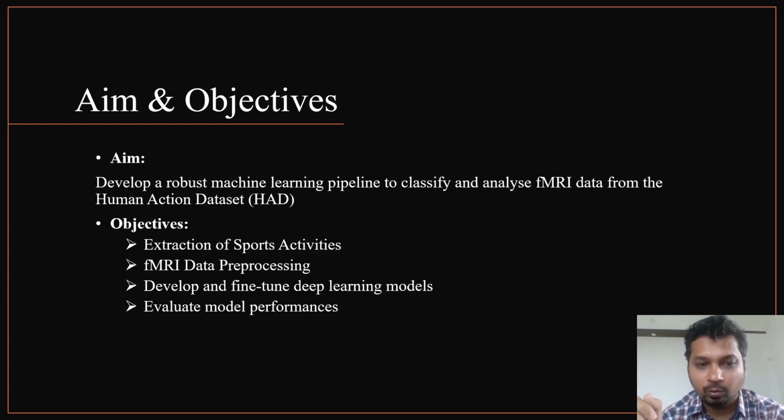For pre-processing, the HAD dataset that we are referring to already provides initial pre-processing such as motion correction, smoothing, and slice timing correction, but the data is still large and complex. Therefore, we need to further pre-process the data to make it more manageable, like extracting key features and applying dimensionality reduction, etc. Finally, we develop and fine-tune the deep learning model and evaluate its performance to ensure accurate and reliable classification.